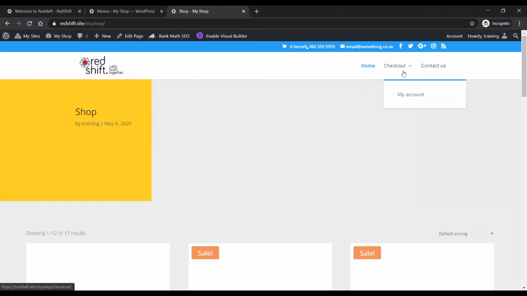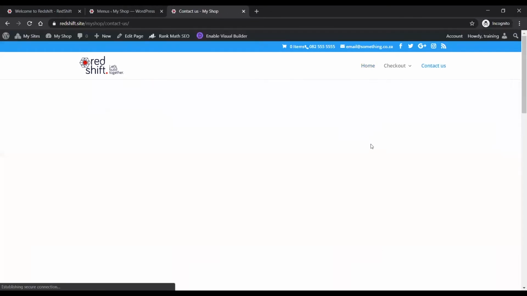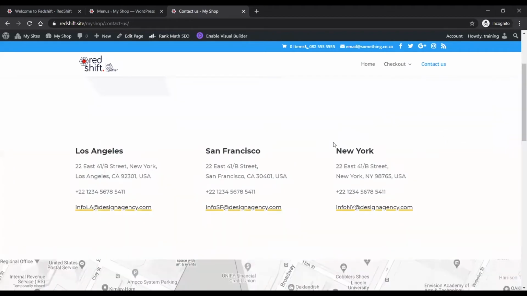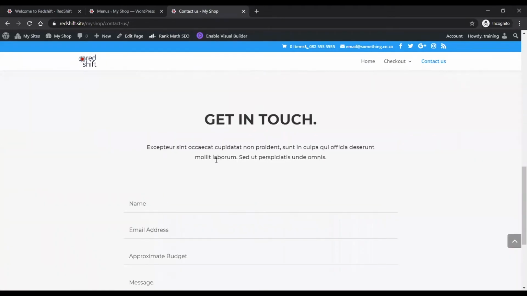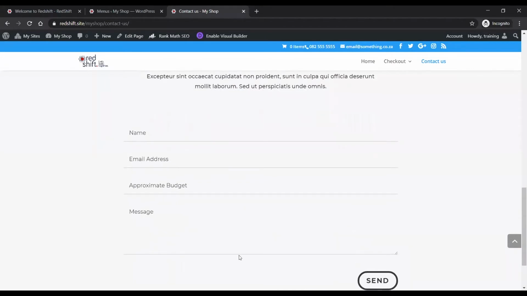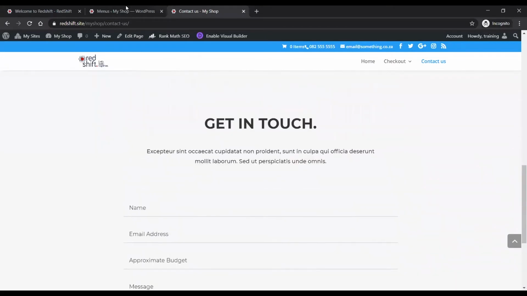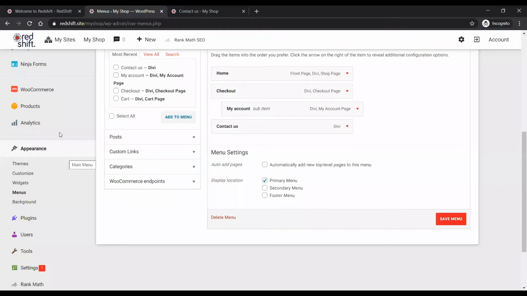I've got my account as a drop-down option under checkout, and that contact us page that I've just created. Okay, so I can click on contact us and see that page. Right, obviously it's not the correct information, and well, this form I don't really like, so that's really what I want to change as well.